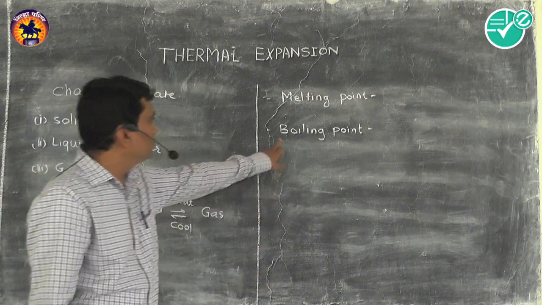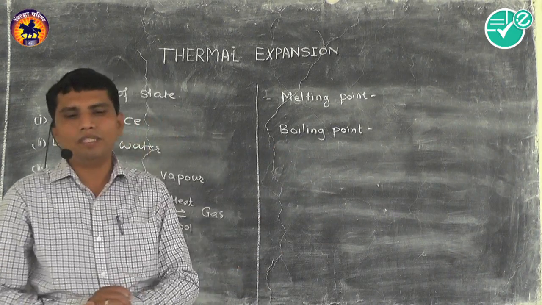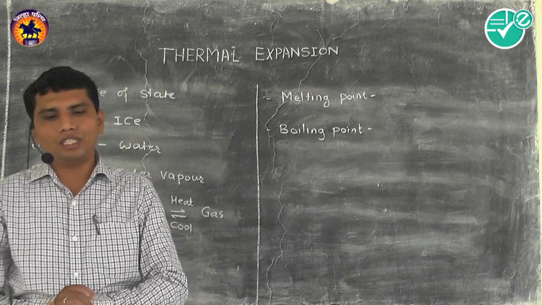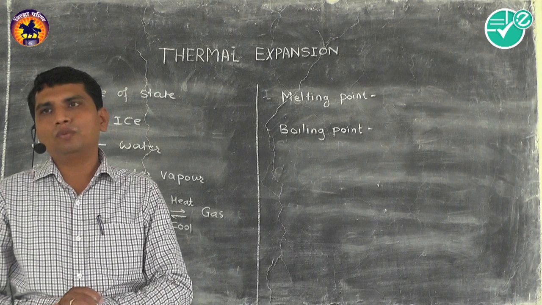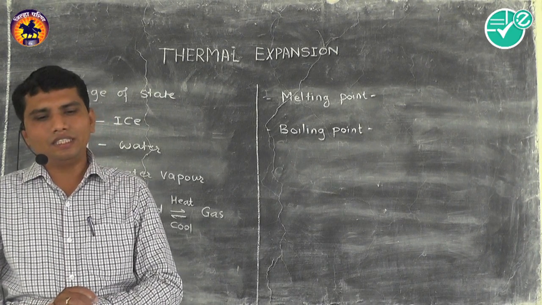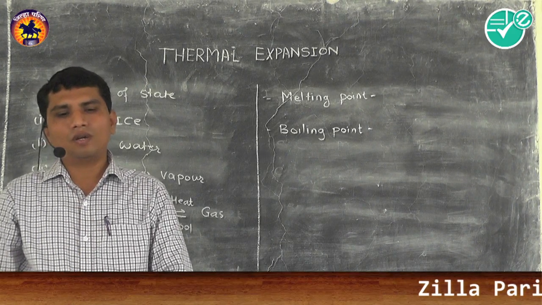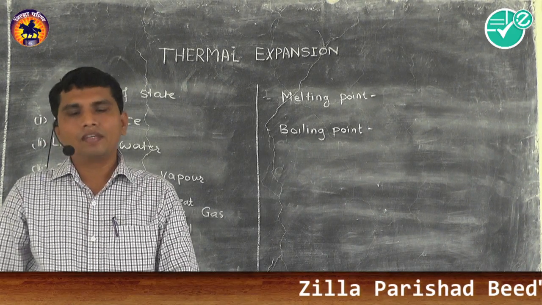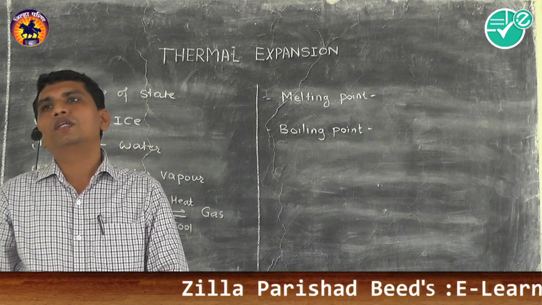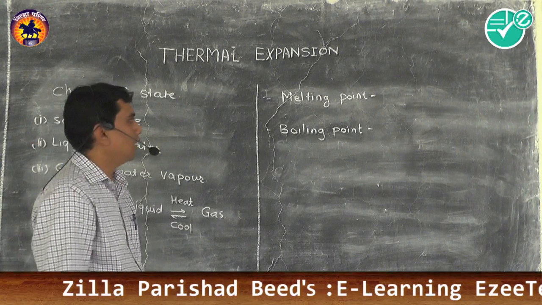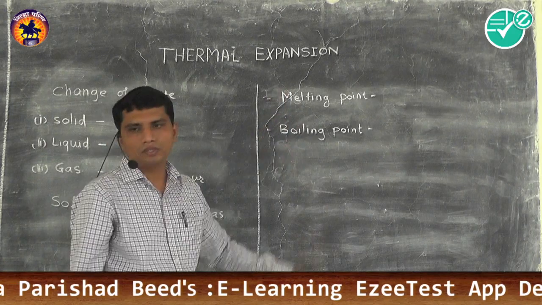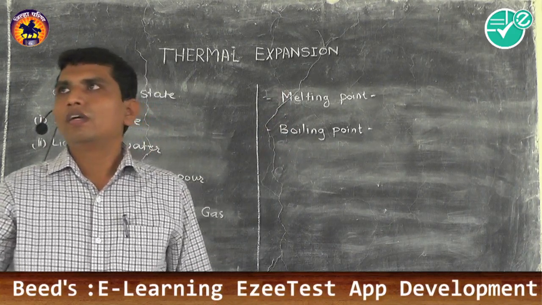So this second term you have to remember here. And what is the boiling point of water? The boiling point of water is 100 degrees Celsius. So these two terms you have to remember here.